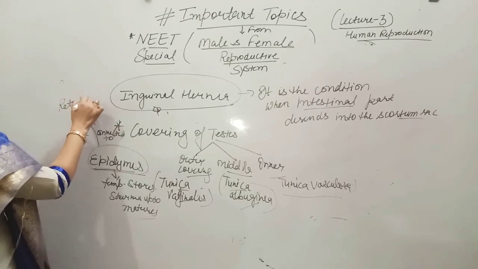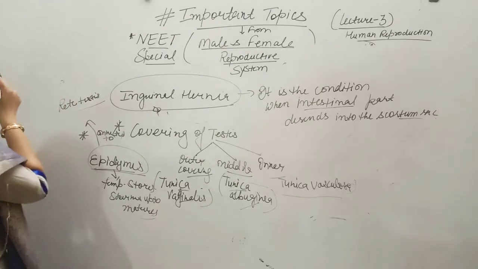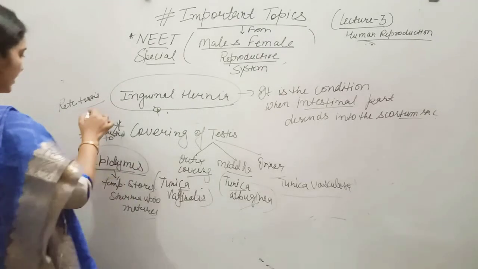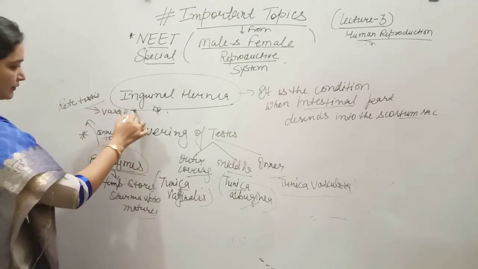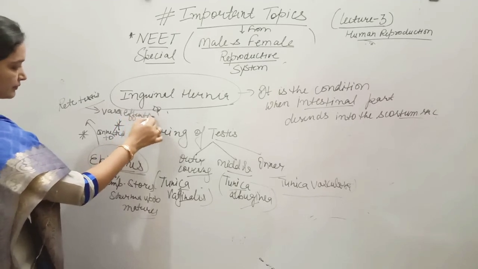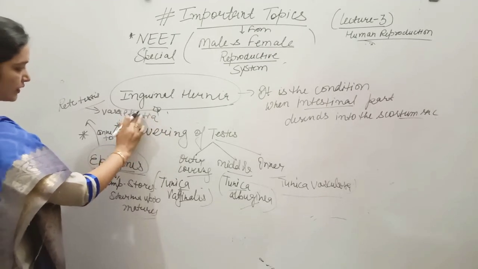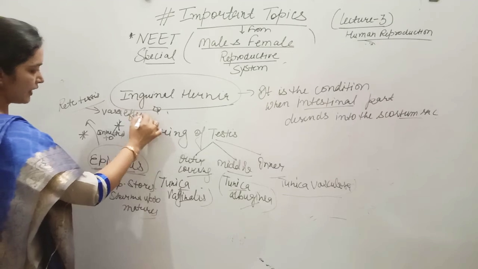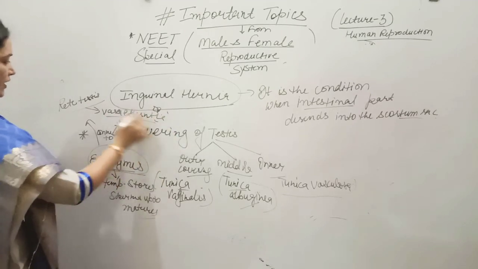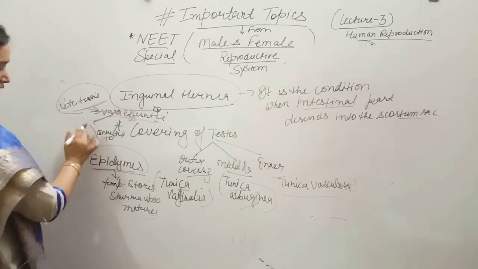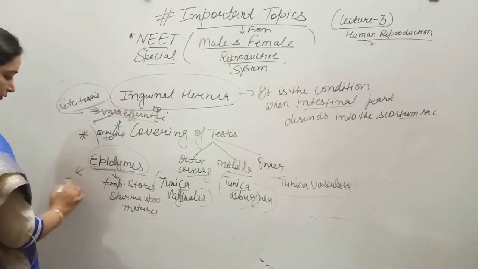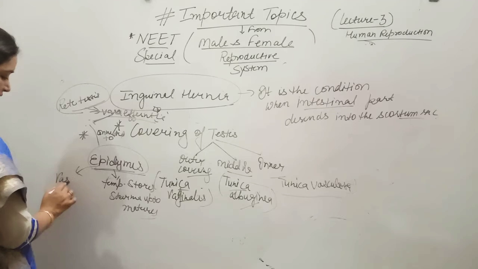Rete testis is again connected to vasa efferentia, and this vasa efferentia is connected to the epididymis. Then this gives sperms to the vasa deferentia.